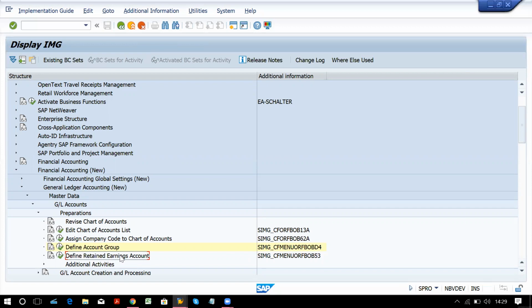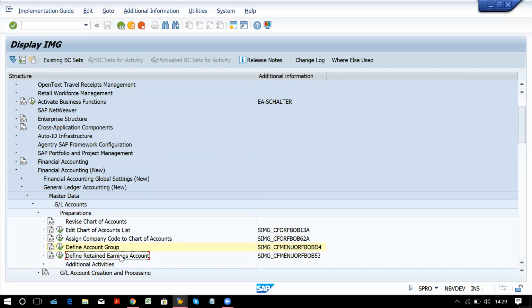That is the accounting concept behind this. It is SAP's requirement that you define the retained earning account first, so that you get the exact amount of profit and loss balance to transfer as retained earning.